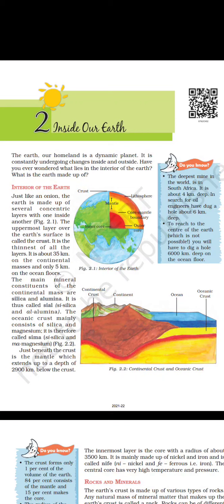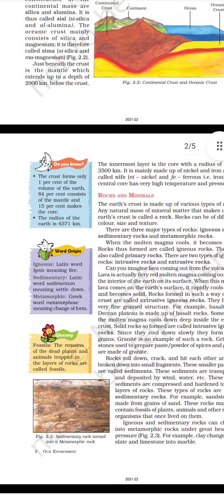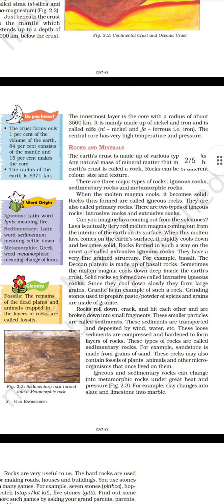Figure 2.2. Just beneath the crust is the mantle, which extends up to a depth of 2900 kilometers below the crust. The innermost layer is the core with a radius of about 3500 km. It is mainly made up of nickel and iron and is called NiFe, Ni nickel and Fe ferrous, that is iron. The central core has very high temperature and pressure.